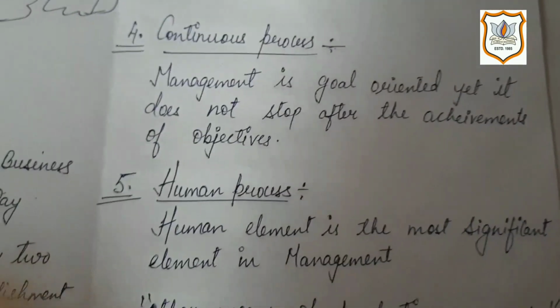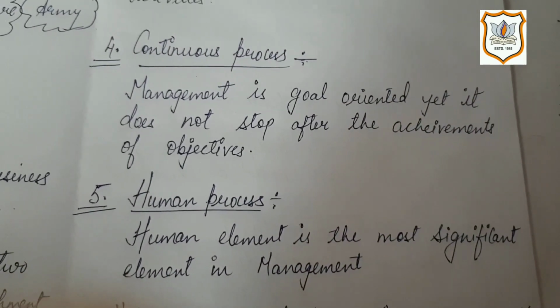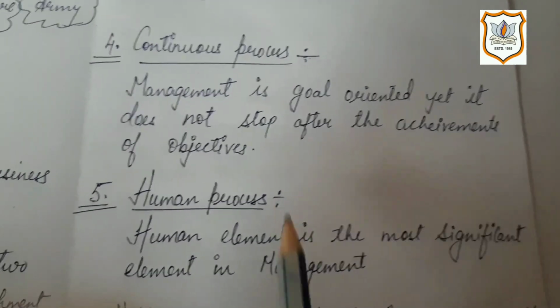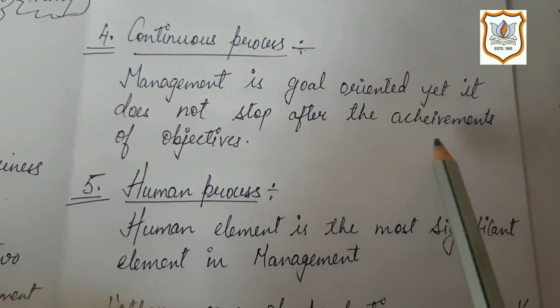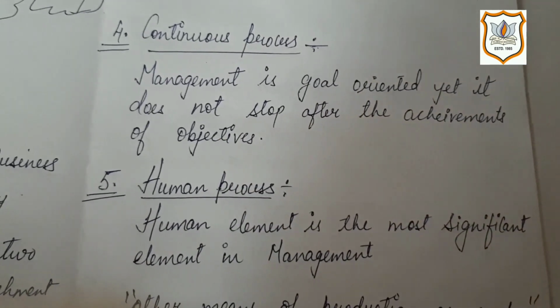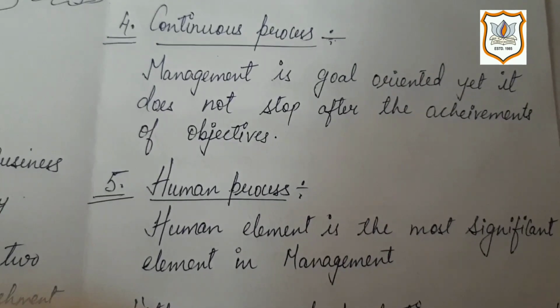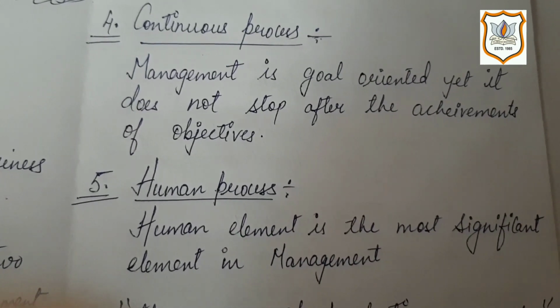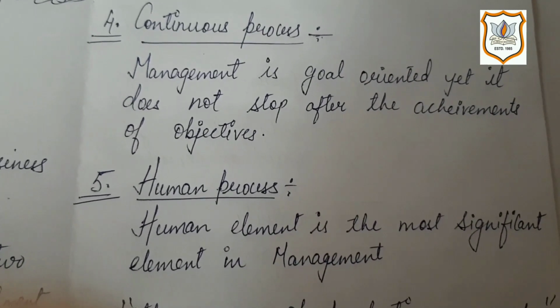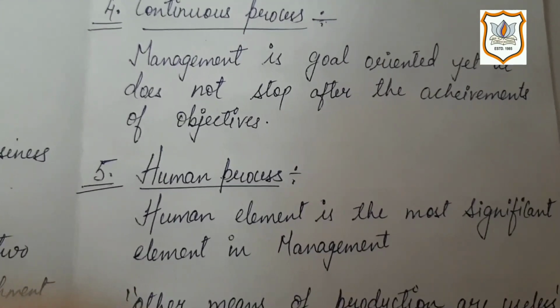Next is continuous process. Management is goal oriented, yet it does not stop after the achievement of objectives. Now compare it with your daily life. You have the goal in 12th standard of 80%, 90%. Once that goal is finished, you have another goal, to become CA, CS, or whatever after your 12th standard.